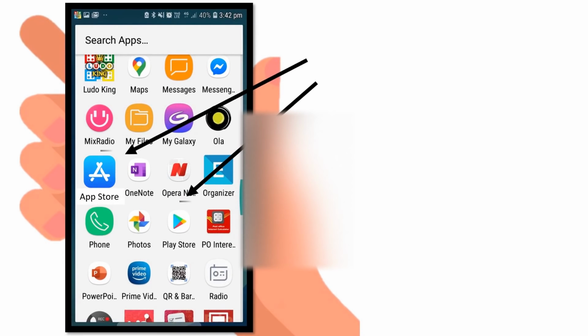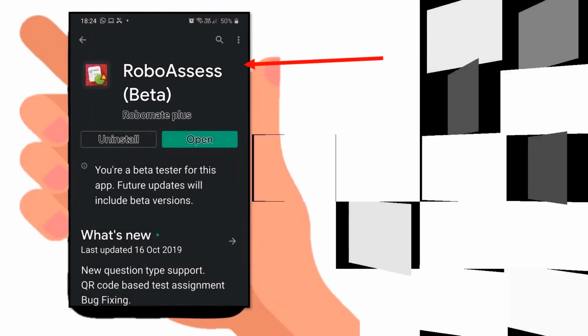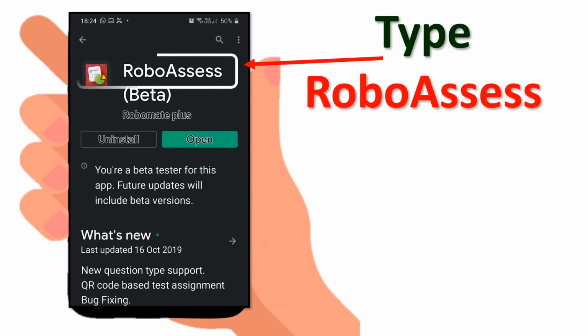Now in the mobile, firstly how you should be attempting the test in the mobile. If you want to go for mobile, you have to go to Play Store or App Store in your respective Android or Apple phone. Okay, once you go to the Play Store, in that you need to type name called as RoboAssess. Once you get the app, you can install it. So under a very good internet connection, install this app called as RoboAssess, and after it gets installed completely, you need to open the RoboAssess app.